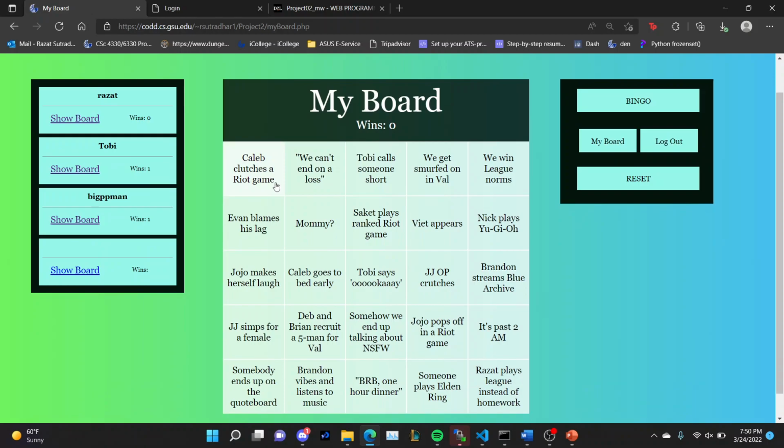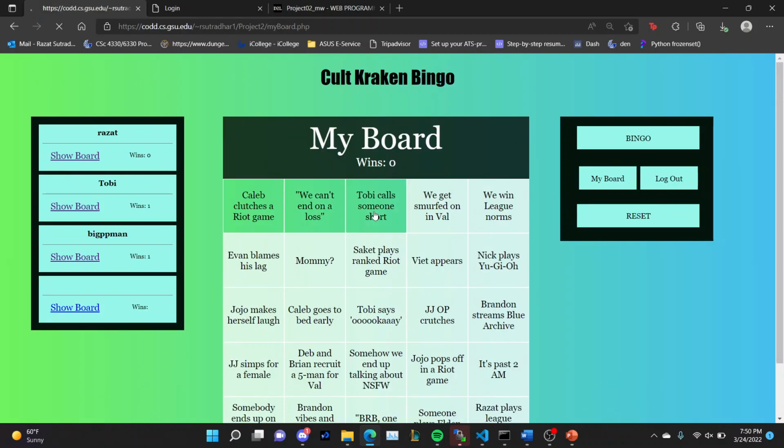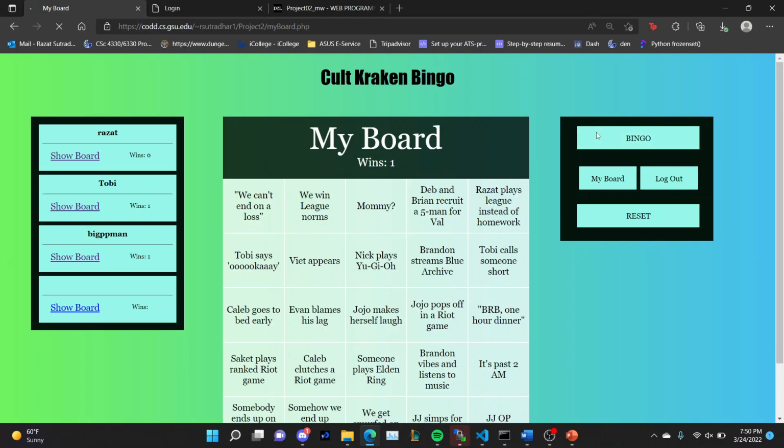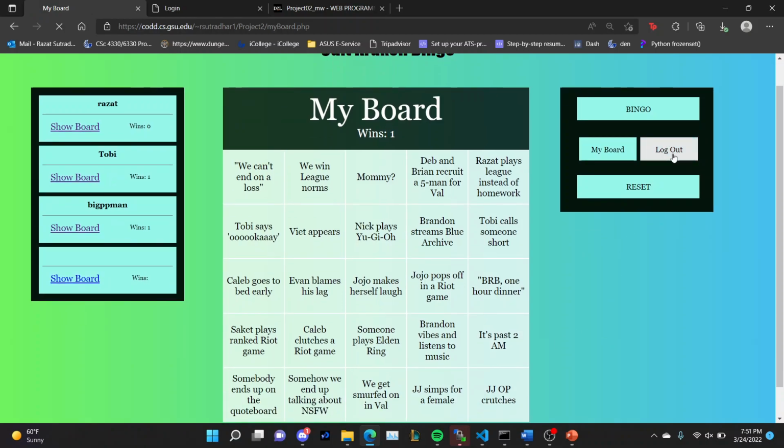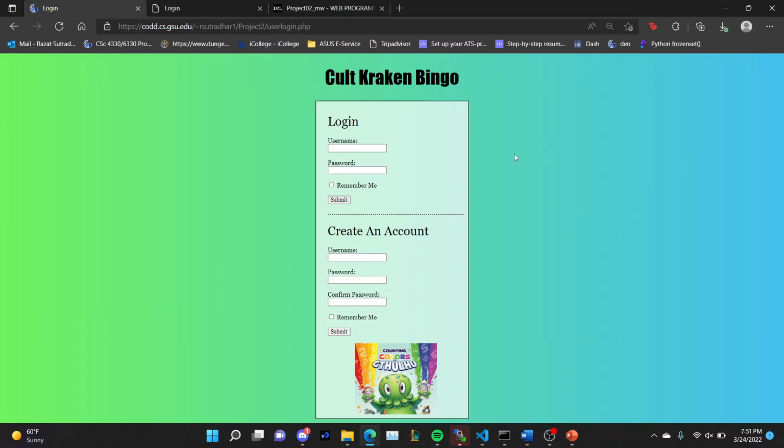Let me show you, if this is an incomplete bingo, nothing happens. It just reloads back into this page. On a complete bingo, like such, it will increment my wins by 1, and it will reset my board. And we can also log out like so.